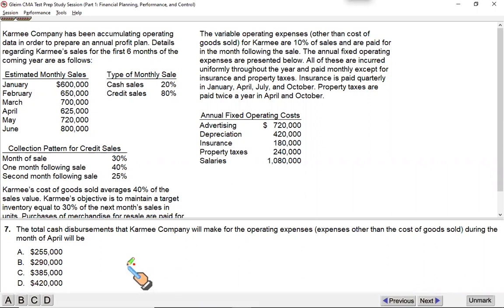Now, what we just identified, your variable operating expenses, were 10% of 700, that is 70,000. And next, all these are your annual expenses, and except insurance and property taxes, all are paid evenly throughout the year. So advertisement, which is 720, this is for the whole year. You need to divide it by 12. This will give you the monthly advertisement, because we are interested to calculate the outflow in the month of April. So 720 divided by 12, it's 60.